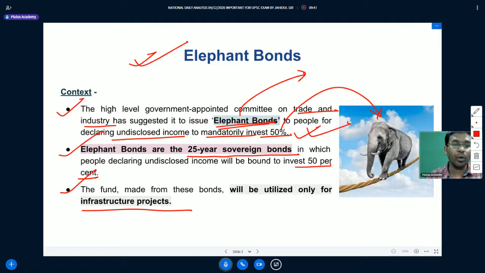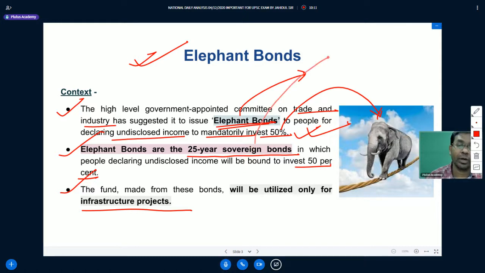So if we make people who are declaring their undisclosed income invest part of their income into the elephant bonds, then effectively we are channelizing that undisclosed income into some productive activity for the economy. Whatever amounts are invested into the elephant bonds, they are sovereign bonds.